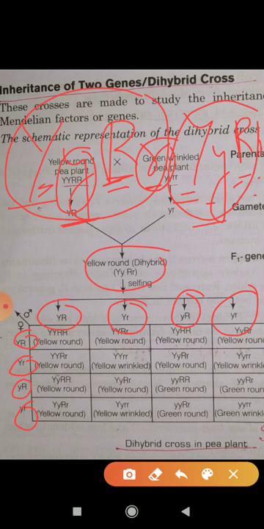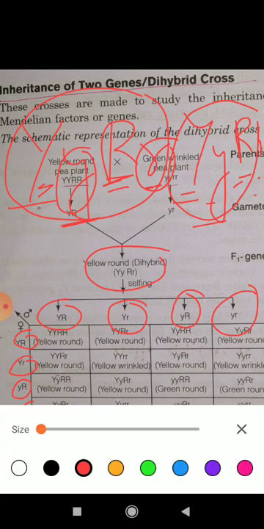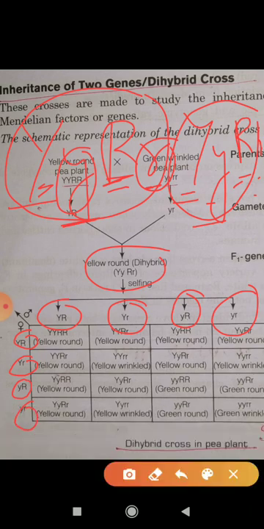So by this process only you can understand the law of segregation. Now how will you make this checkerboard here? Just imagine these two boxes only. This Y will react with this Y, what will form? Y. This R with this R, what will form? Capital RR. So both have the dominant characteristic. So which type of plant will form? Yellow round. In the second case, capital Y, capital Y.